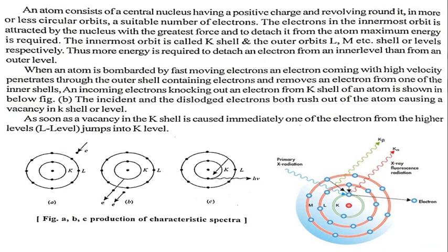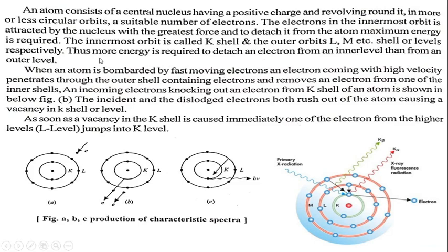As soon as the vacancy in the K shell is caused, that is shown in figure, immediately one of the electrons from a higher level jumps into the K level. Figures A, B, C show the production of characteristic spectra.